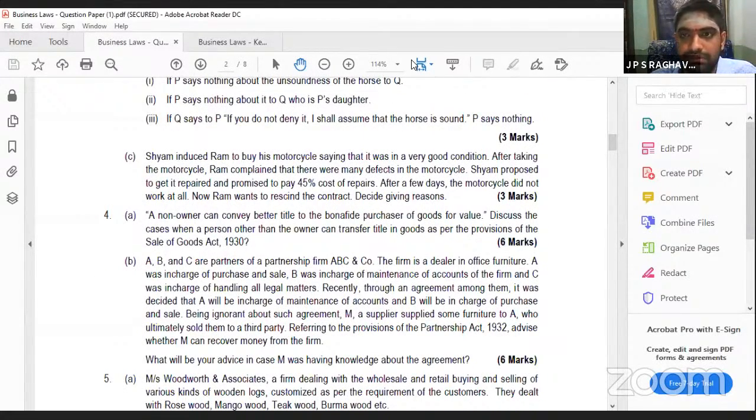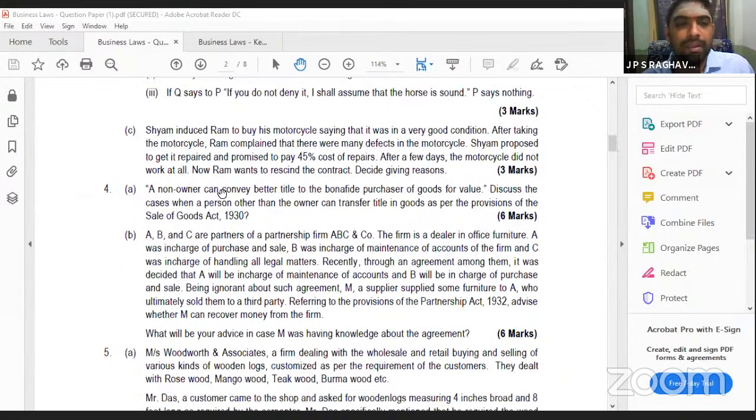Cannot resign. Is Shyam in an influencing position? No, sir. This is not an undue influence part. Whether he is in a dominant position or not is not at all required here. Even though he is not in an influencing position, he has induced, he has given wrong information. That is the thing. He cannot revoke the contract because he actually accepted the proposal. Can you please send the answer? I will try, okay.